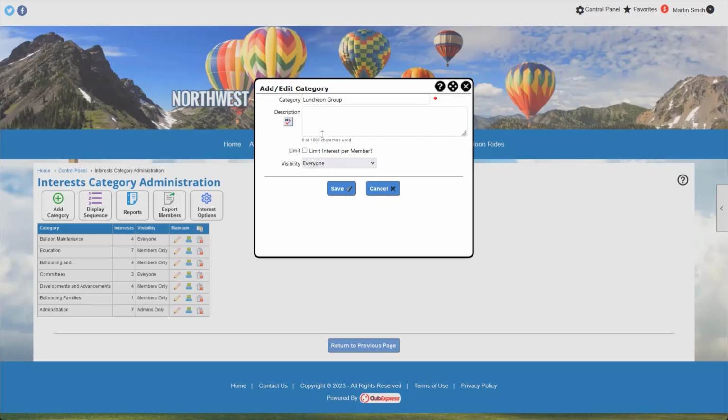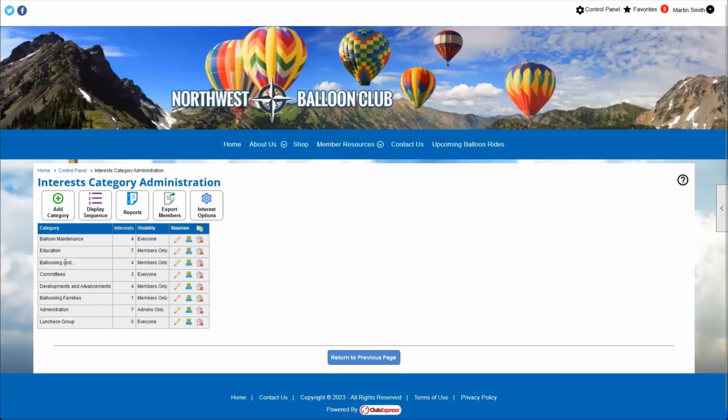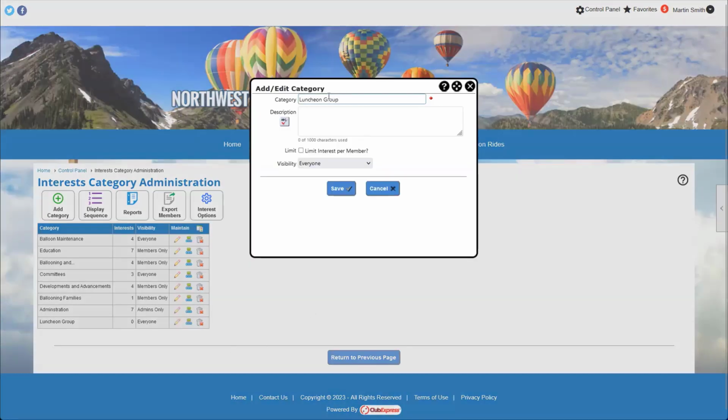So once we save this category, again, this is a category of interest, that's not the interest itself, we'll see that we have a new category called the luncheon group. And from here, we can go in and add interests within this category. So we have a few icons that appear to the right-hand side of that category. We have a pencil, and we can use the pencil to make changes to that.